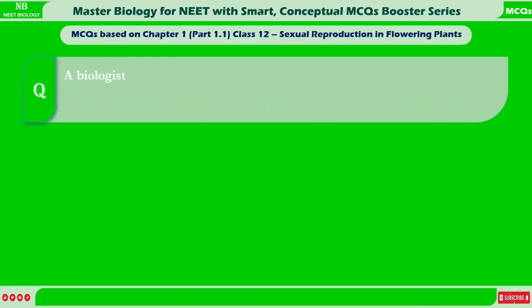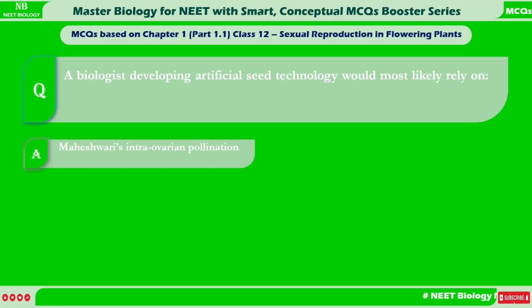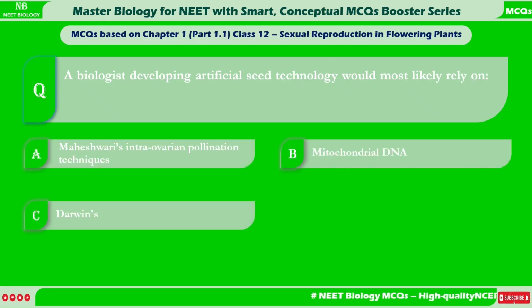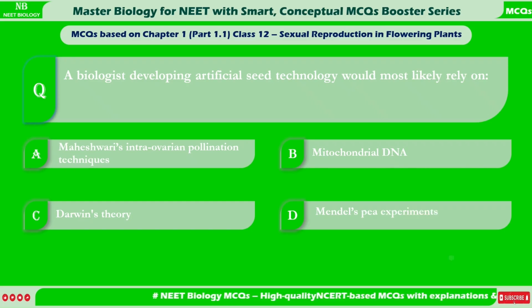A biologist developing artificial seed technology would most likely rely on A. Maheshwari's intra-ovarian pollination techniques. B. Mitochondrial DNA. C. Darwin's theory. D. Mendel's bee experiments.